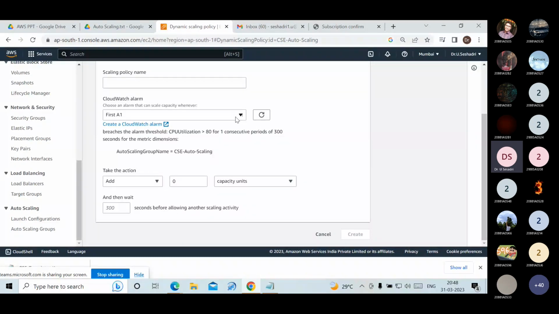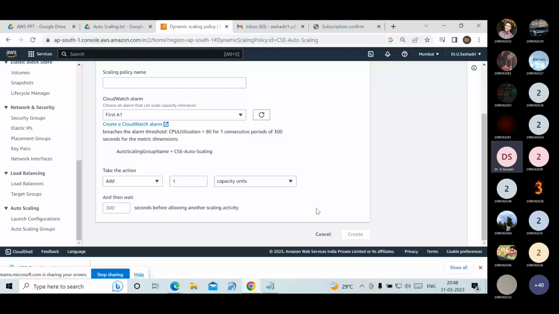We have to take the action, that is we have to add one server. The capacity units, one server is adding. But the time it is taking is 300 seconds. 300 seconds means 5 minutes it is taking to add one more server.